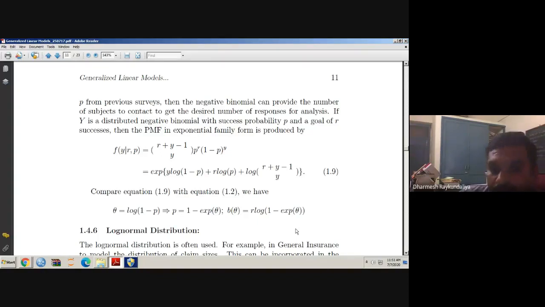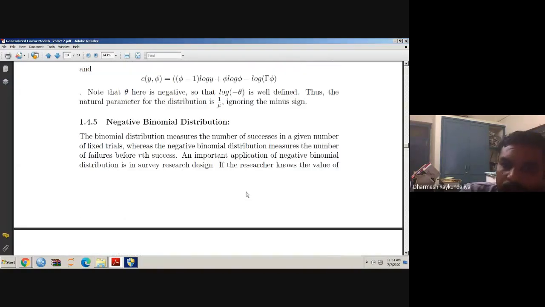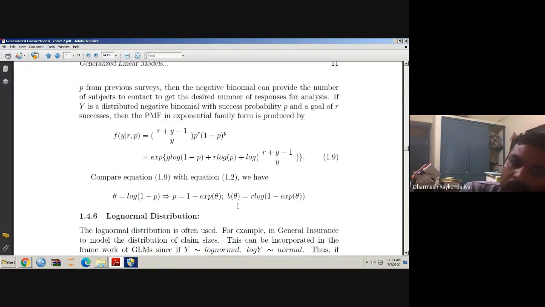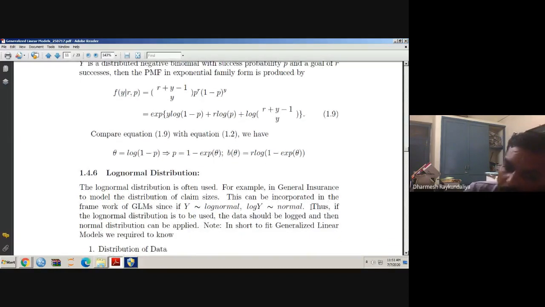And in a gamma distribution, theta equal to minus 1 by mu and b(theta) equal to log mu. In a negative binomial distribution, theta equal to log(1 minus P) and b(theta) equal to R log P, or you can say that it is R log(1 minus exponent of theta) if you write it in that form. So these are all the members of the exponential family of distributions.